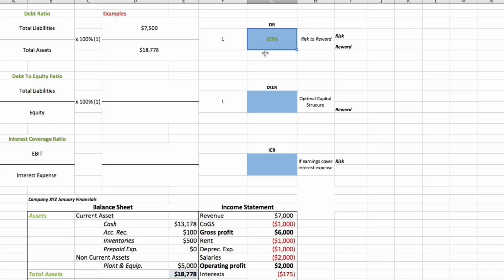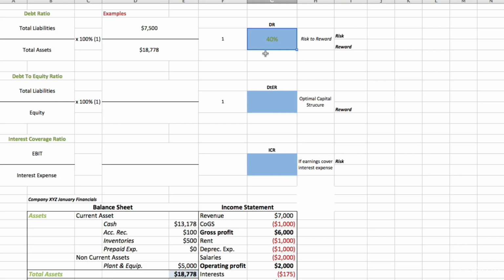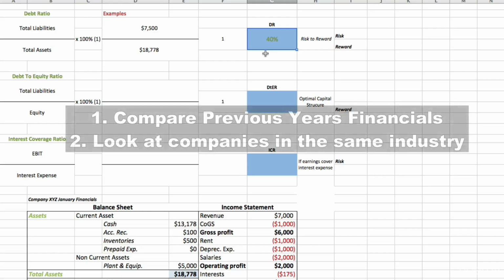What is this number telling us? Well, this number is telling us that of the assets that we acquired, 40% of those assets were actually financed through debt. Now, this is a good sign. Usually when a company has a 40% debt ratio, it is not that high, and we can say that the company is not too risky. But again, this depends on the industry in which we are operating.